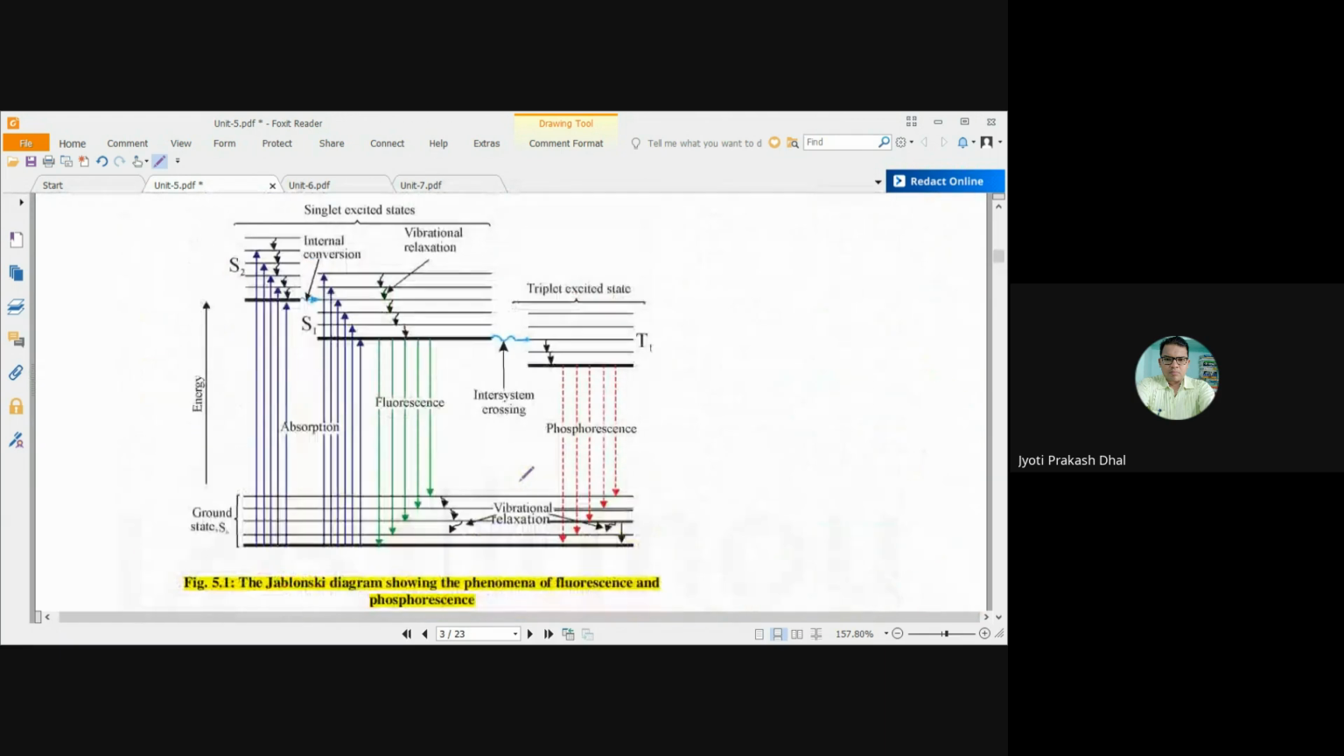So now coming again to the Jablonski diagram. You can see this is the ground singlet state S0, and this one is the excited singlet state S1. This is another excited singlet state S2 having higher energy, and this is the excited triplet state T1 having slightly lower energy than the first excited singlet state S1.